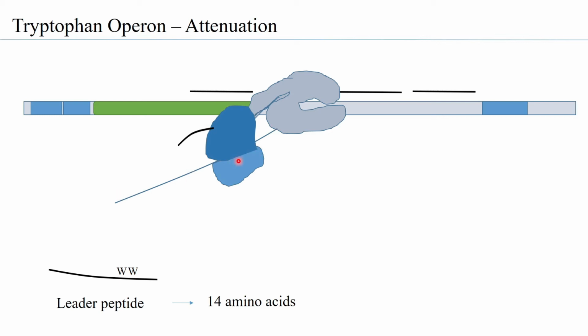Now what we understand is that the first attenuator sequence is coinciding with the end of the tryptophan leader gene, and you know that if it is giving rise to 14 amino acids, then the 10th and the 11th amino acid codon, that is tryptophan codons, will be positioned exactly where the attenuator sequence is. So basically, the attenuator sequence has within it the codons for the tryptophan.